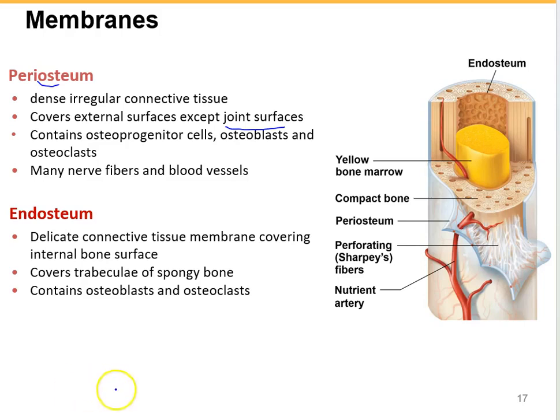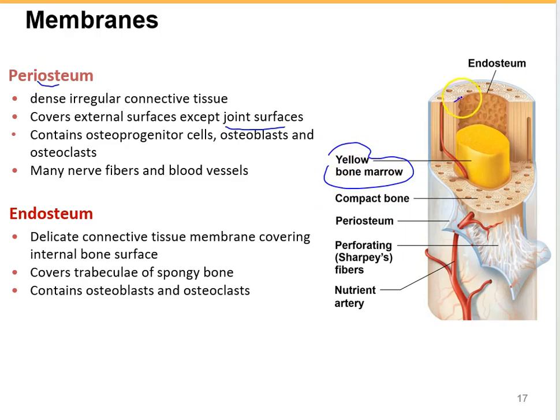There is another membrane related to the bone called endosteum, which is a delicate connective tissue covering the internal bone surface. As you can see in this picture, this is the medullary cavity, where you can find the yellow bone marrow in an adult bone.